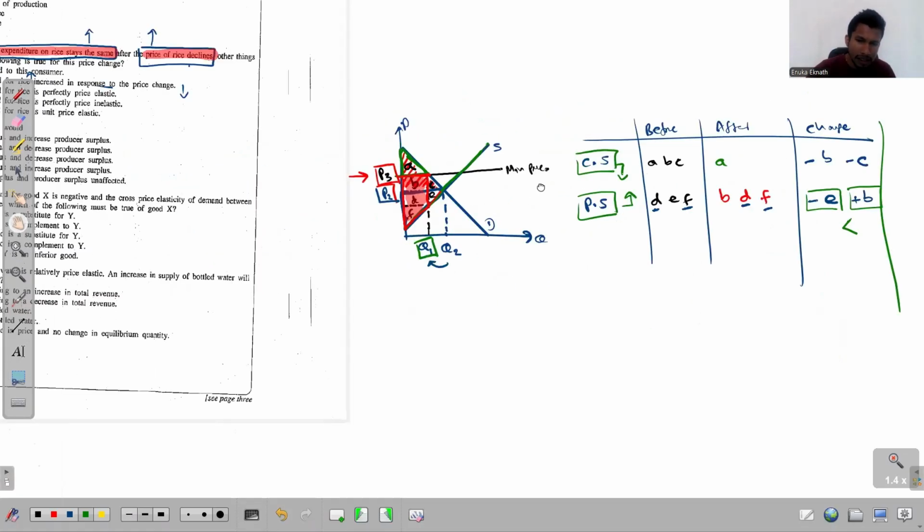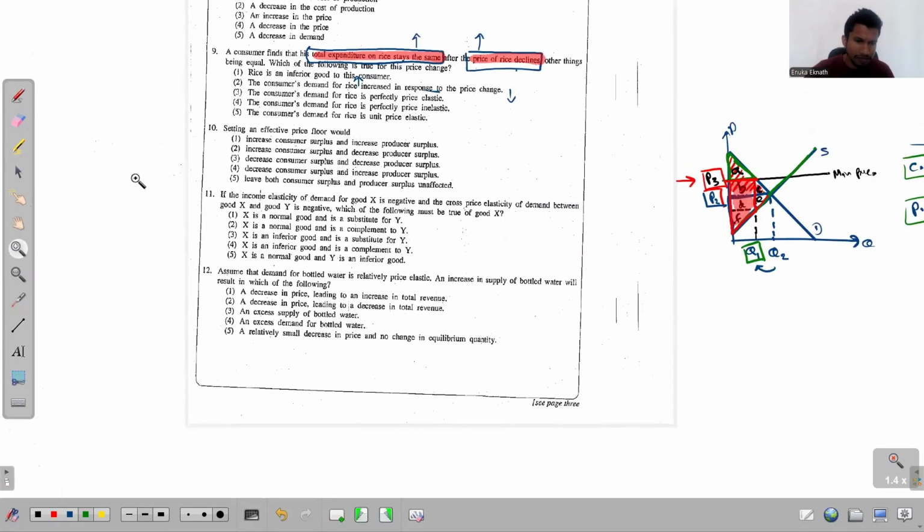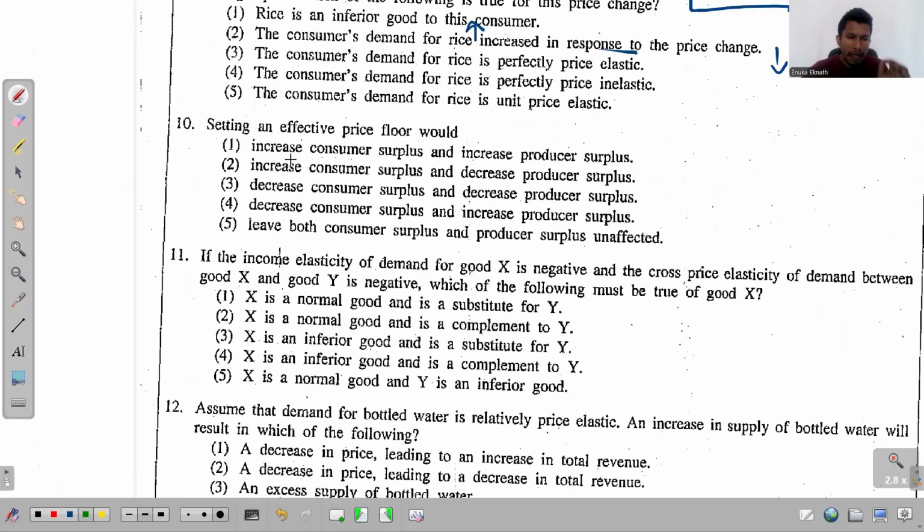So let's try to recognize that from the given answers. Look at this one. Setting an effective price floor would increase consumer surplus. No, it reduces the consumer surplus. Once again, increase consumer surplus, so that has to be wrong again. The third one, decrease consumer surplus and decrease. No, it's true that it decreases consumer surplus, but the minimum price increases producer surplus. So this part is not true.